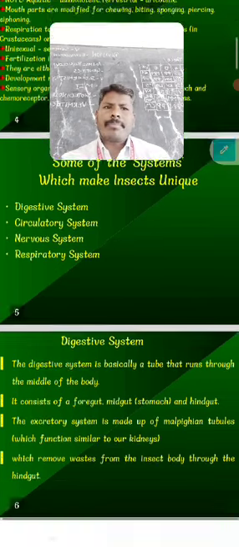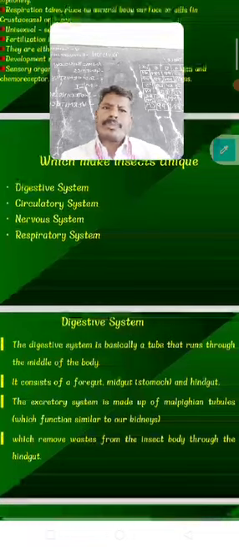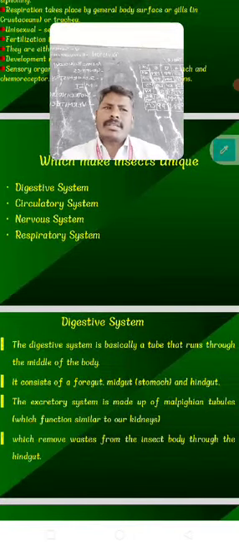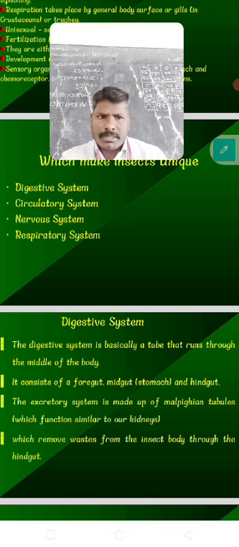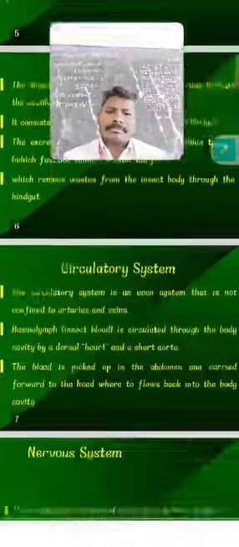First, the digestive system is basically a tube that runs through the middle of the body. It consists of foregut, midgut and hindgut. The excretory system is made up of Malpighian tubules, which function similar to our kidneys and remove waste from the insect body through the hindgut.